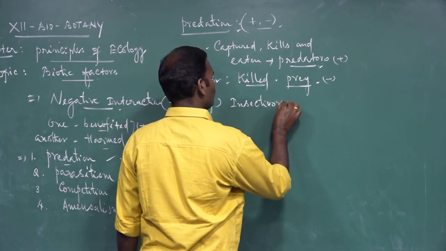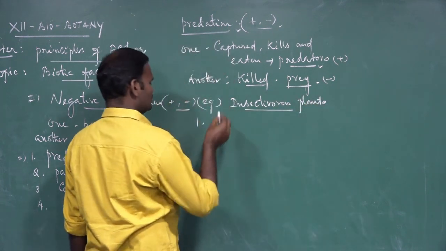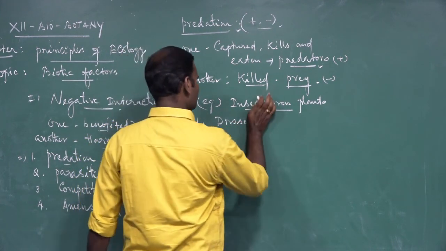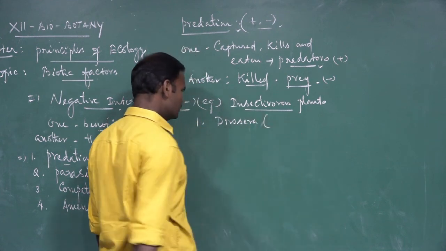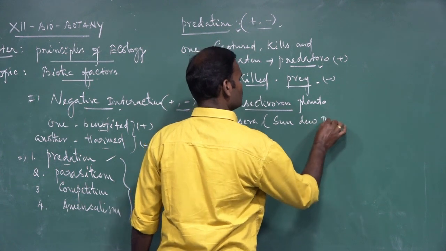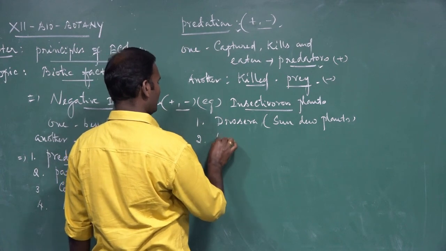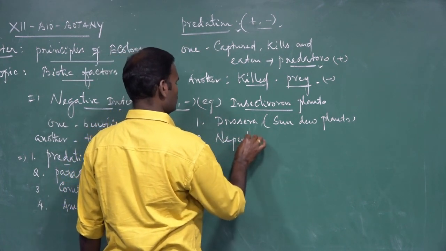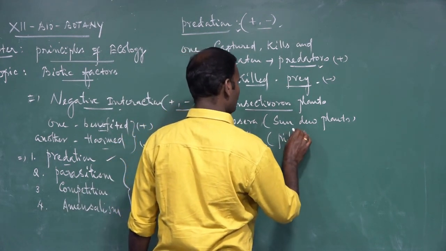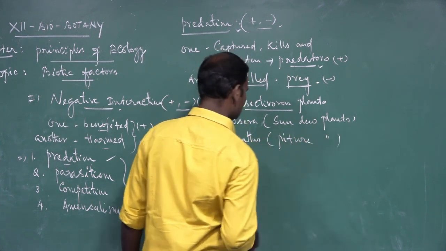One is Drosera, commonly called sundew plant. The second one is Nepenthes, commonly called pitcher plant.